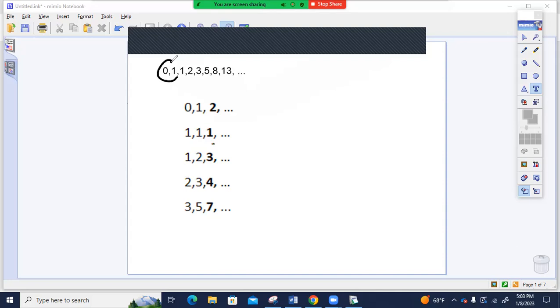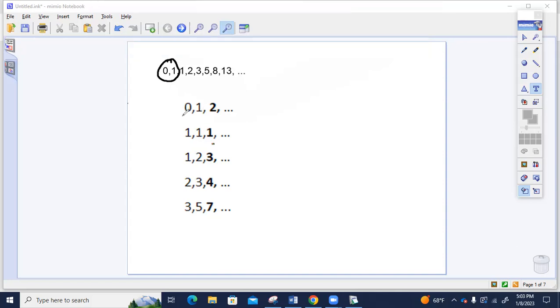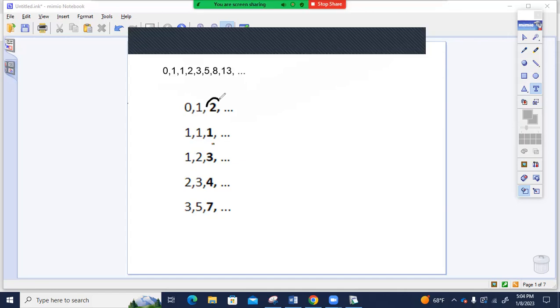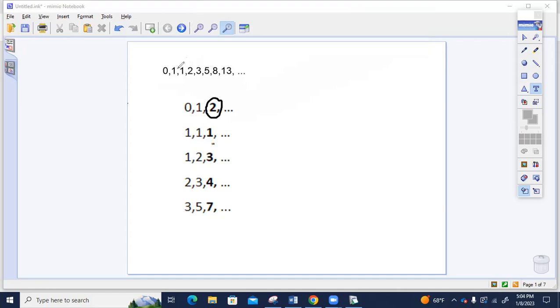For example, 0 and 1, the first 2 Fibonacci numbers. The difference between 0 and 1 is 1. 0 plus 1 is 1. If we make a linear sequence, we just add 1 because the differences must be the same. 1 plus 1 is 2. Now we will keep this number, 2. Now let's take the second consecutive Fibonacci numbers, 1 and 1. The difference between 1 and 1 is 0. Since the difference must be the same for a linear sequence, I'm going to add 0 again. 1 plus 0 is 1. So now we will keep this 1.